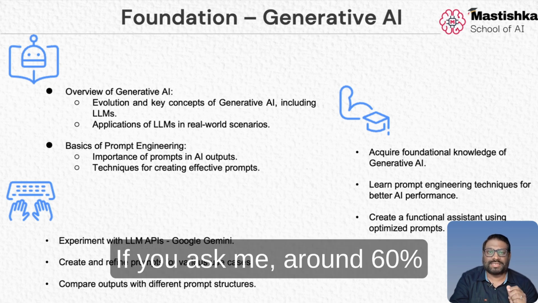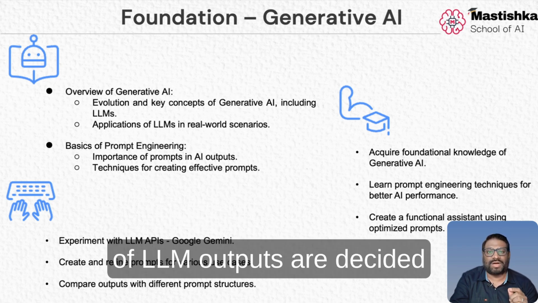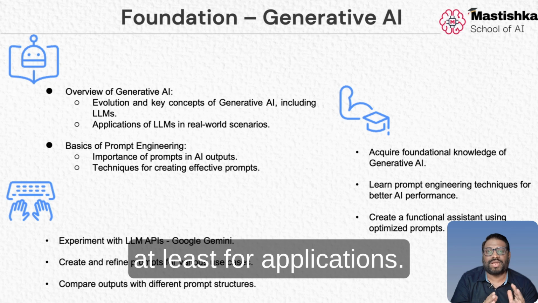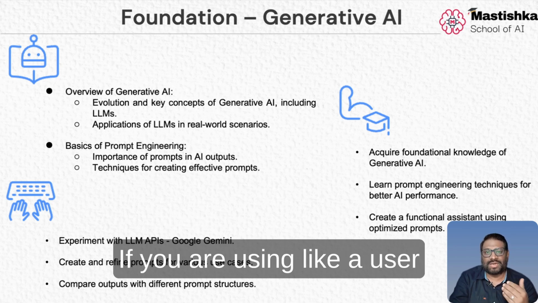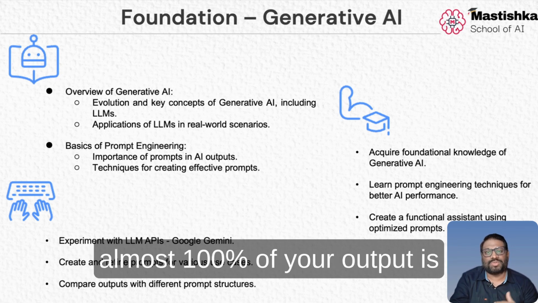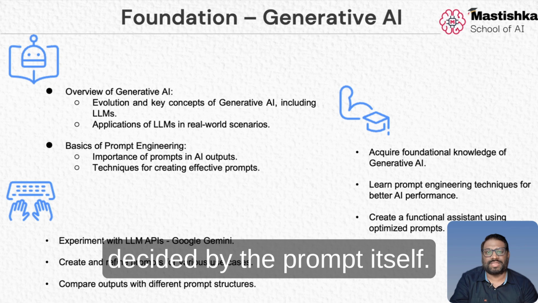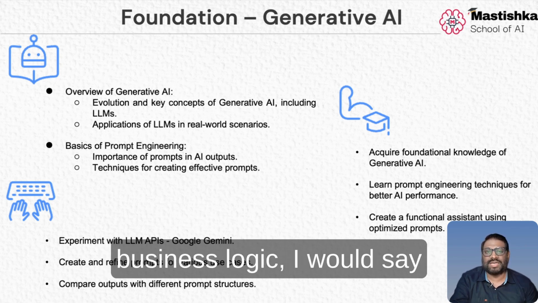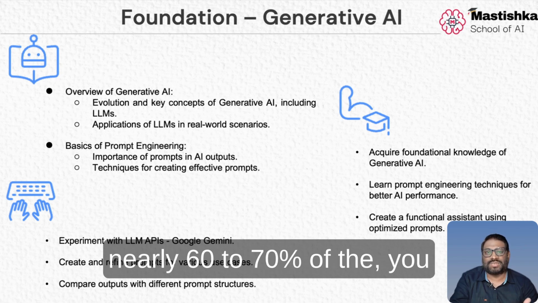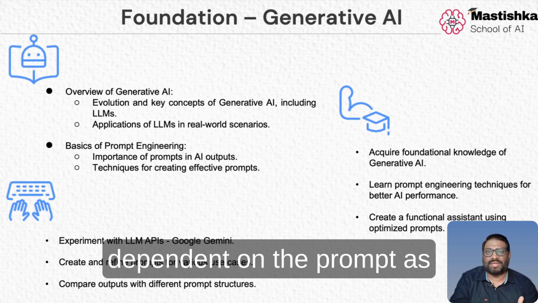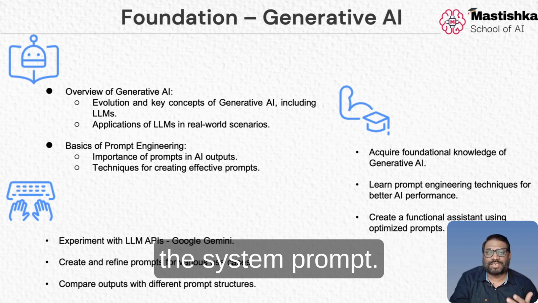If you ask me, around 60% of our LLM outputs are decided by the input prompt, at least for applications. If you are a user of ChatGPT or Google Gemini, almost 100% of your output is decided by the prompt itself. But since it's a business application, there is so much business logic. I would say nearly 60 to 70% of the output of the LLM is dependent on the prompt, as a user prompt as well as the system prompt.